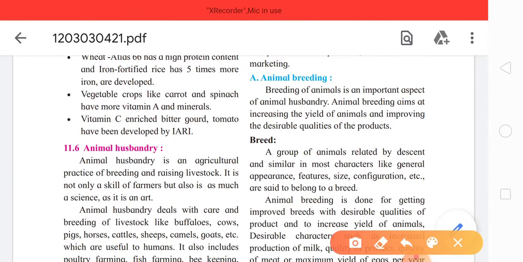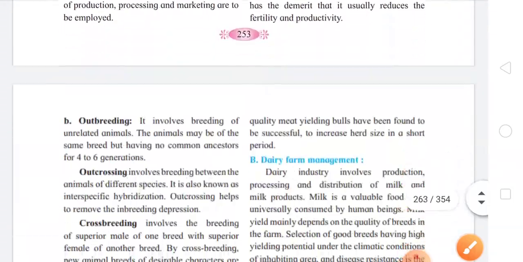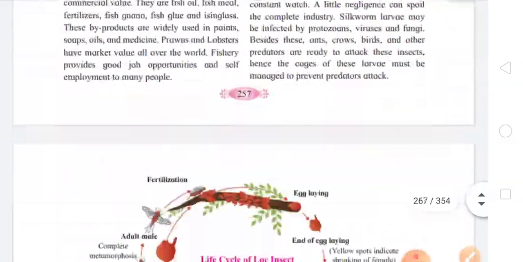11.6, which is animal husbandry. Animal husbandry is again deleted and non-evaluative for the exam. Please cancel that. So the whole part of animal husbandry is deleted. Now the next chapter, that is chapter number 12 and chapter number 13 as well.